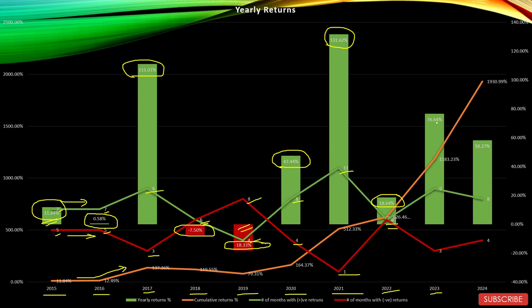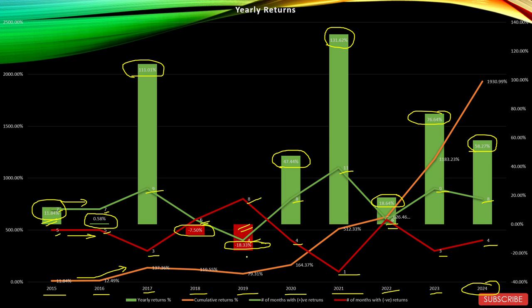2023 was a very good year for this sector, and the sector managed to give returns of 76.64% with 9 positive months and 3 negative months. And 2024 was another very good year for the sector as it managed to give returns of 58.27% with 8 positive months and only 4 negative months.